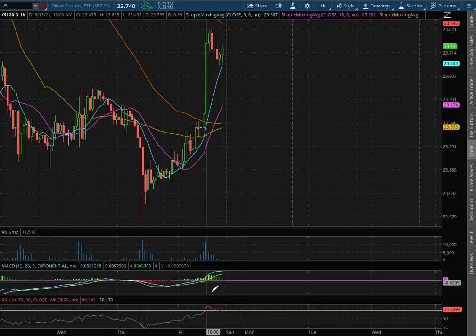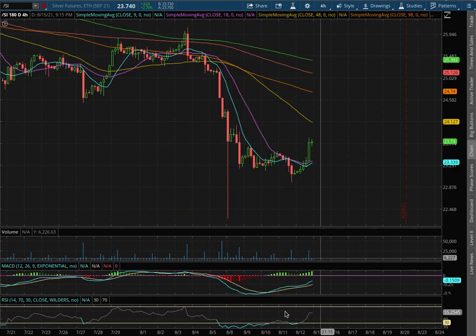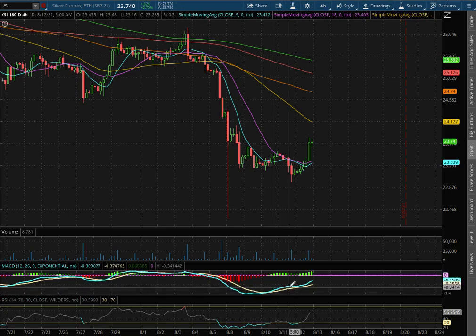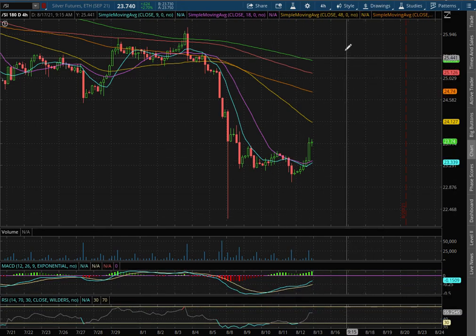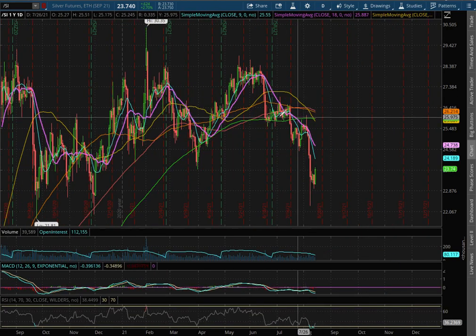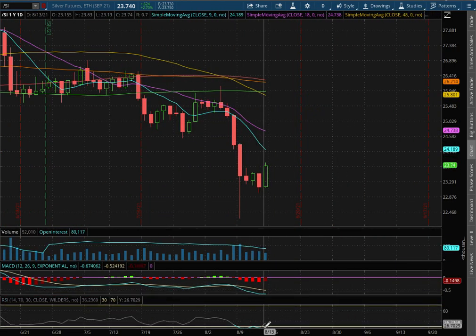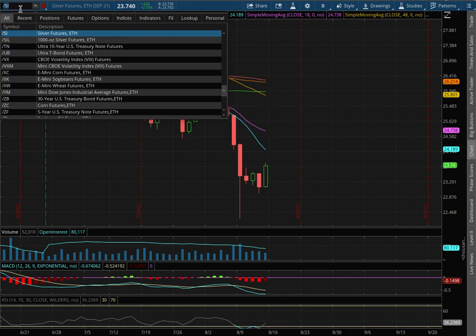We remain in positive MACD, we're at overbought levels with the RSI. As with the 4 hour chart, we are in negative MACD but approaching positive MACD territory. We're off of oversold levels with the RSI. As with the daily chart, we are in negative MACD and slightly off of oversold condition with the RSI.